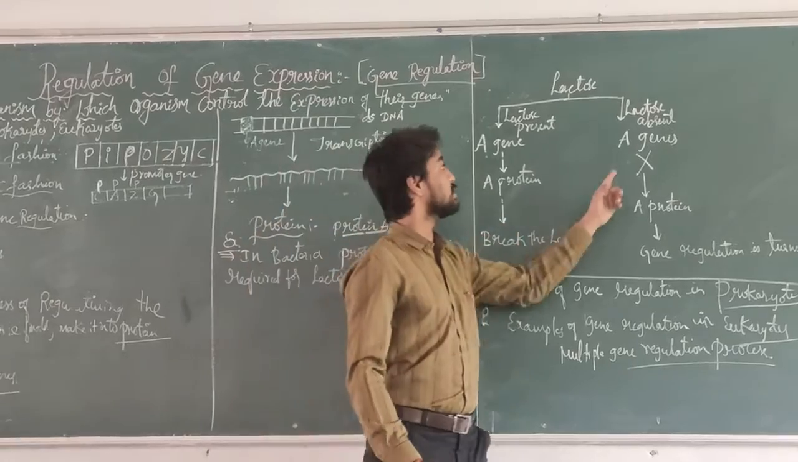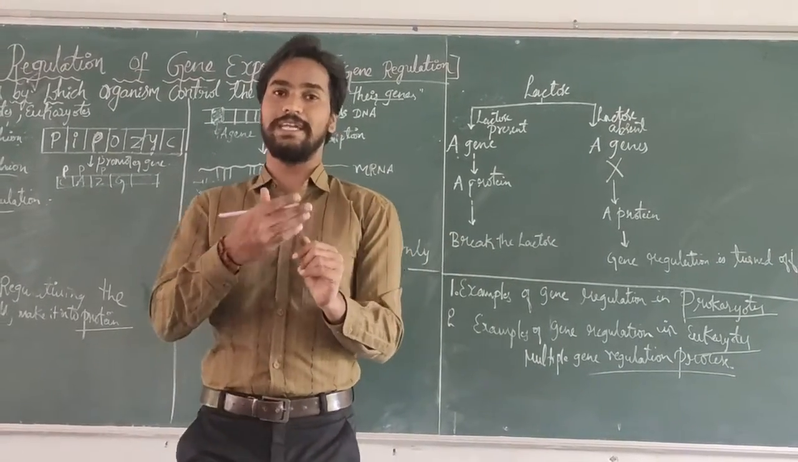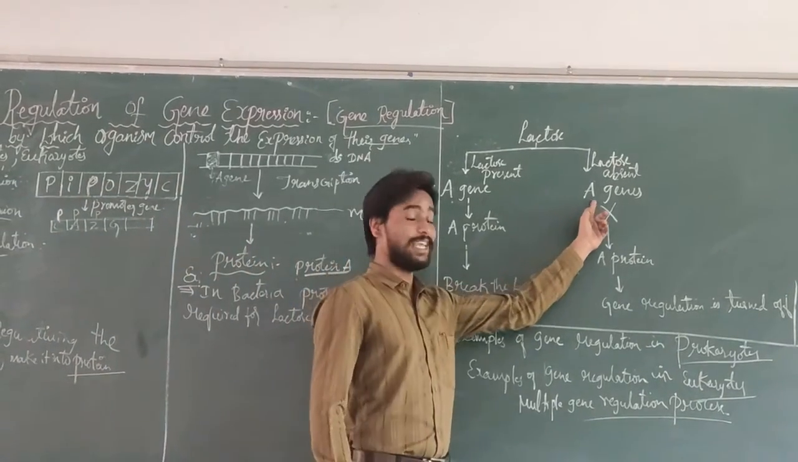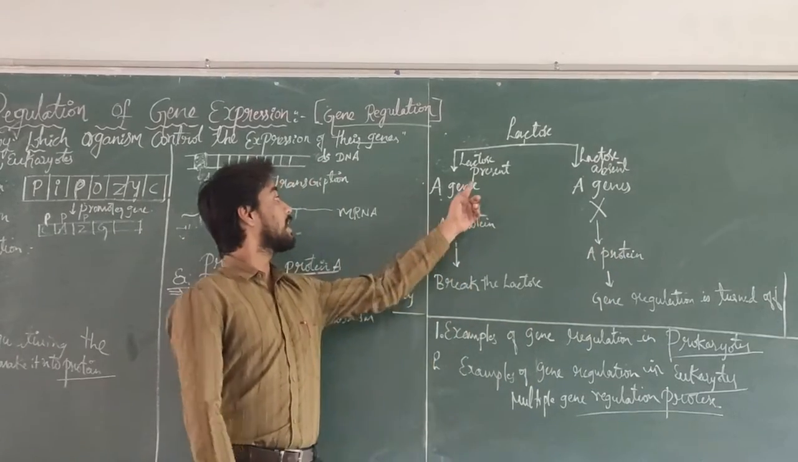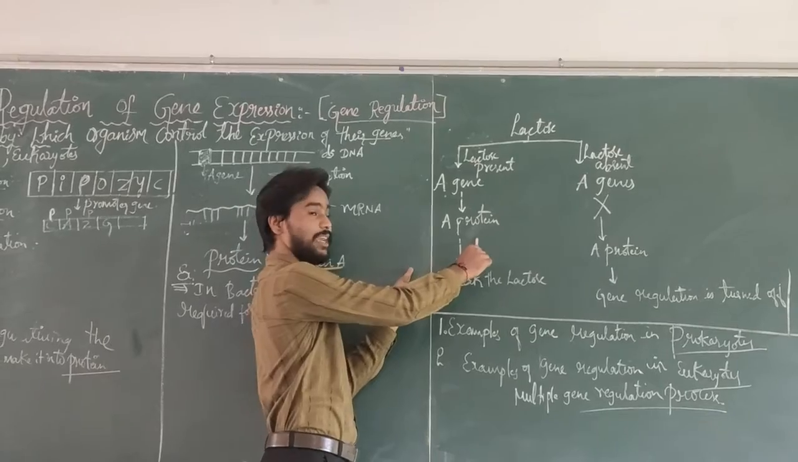In one more case, ಇನ್ನೊಂದು ಕೇಸಲ್ಲಿ ಬ್ಯಾಕ್ಟೀರಿಯಾ ದೇಹದೊಳಗಡೆ ಲ್ಯಾಕ್ಟೋಸ್ ಇಲ್ಲ ಅಂತ ಅನ್ಕೊಳ್ಳಿ. ಆ ಟೈಮಲ್ಲಿ ಏನಾಗುತ್ತೆ, this A gene does not express the A protein. When lactose is present in the bacterial body, this A gene produces the A protein.